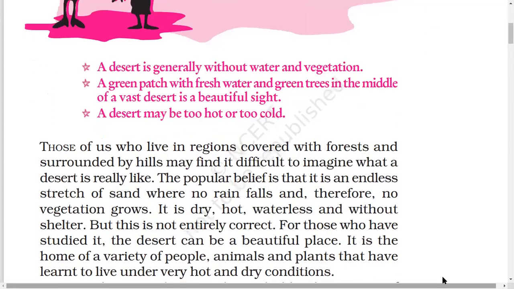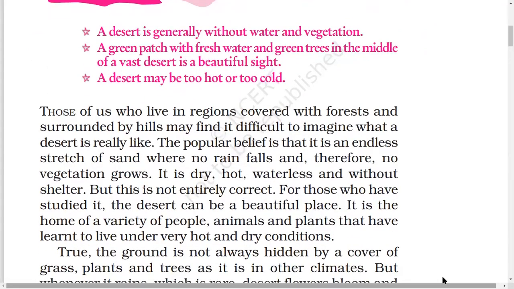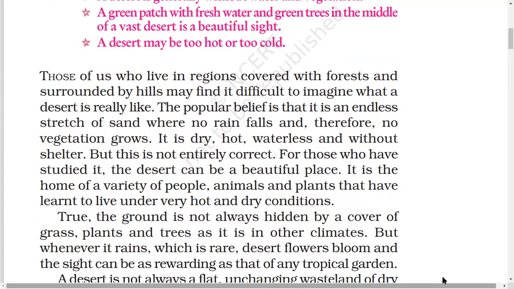Yes, we know. We also describe the desert as having an endless stretch of sand. Sand has no ending here. As far as we can see, there is only sand. Where no rain falls and therefore no vegetation grows. We know that because of scanty rainfall, there is no vegetation. It is dry, it is hot, it is waterless, and without shelter. Obviously, because there are no trees, there is no shelter also. But this is not entirely correct. But the author wants to correct you that it is not a perfect reality.